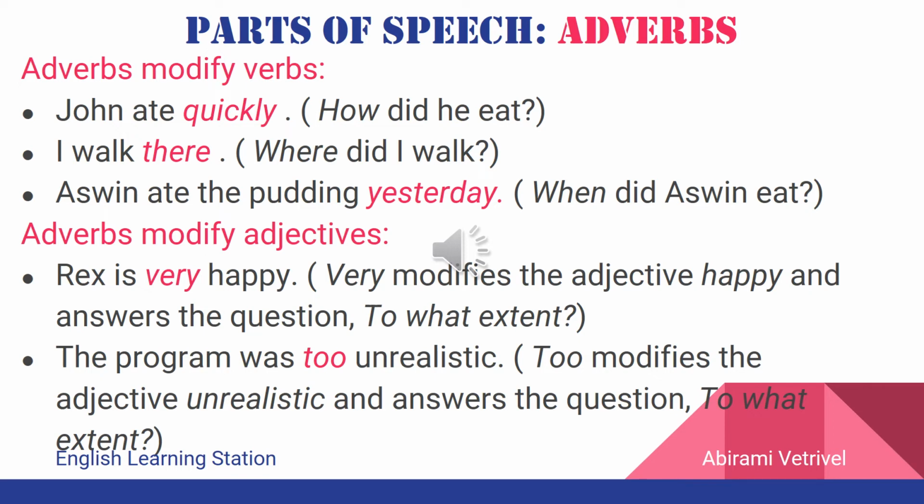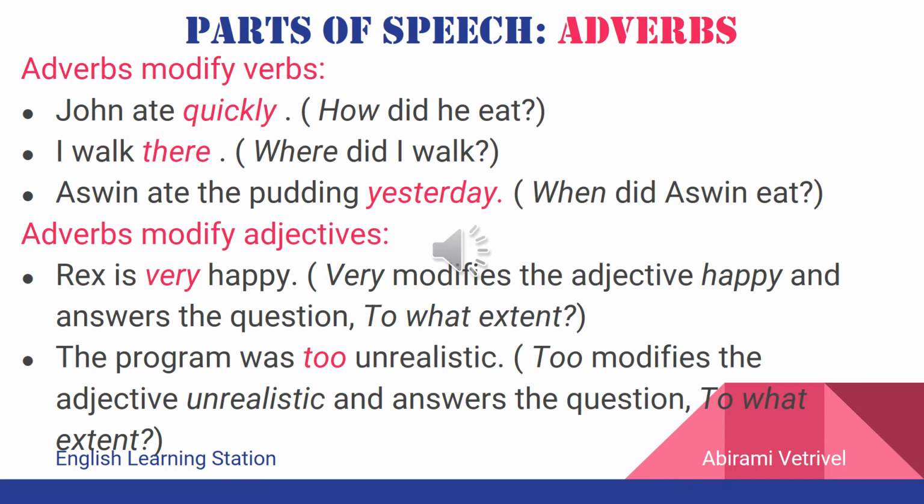The second example is I walk there. I is the pronoun, walk is the verb. Where did I walk? I walk there. So there is answering the question, where did I walk? So there is nothing but the adverb which modifies the verb walk.